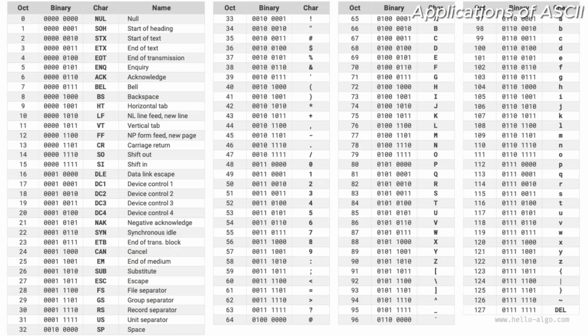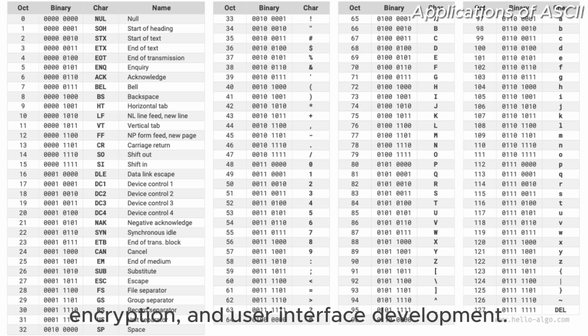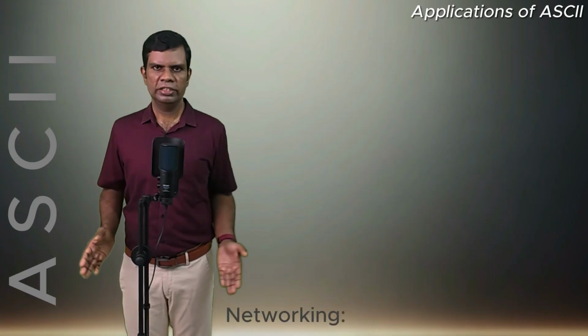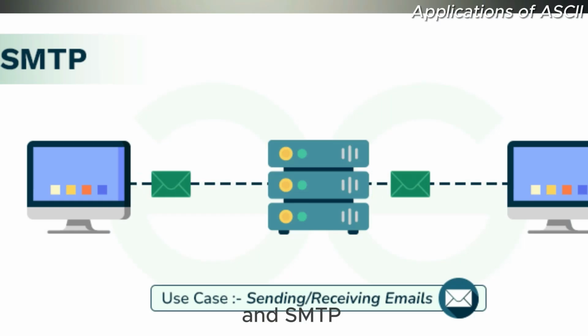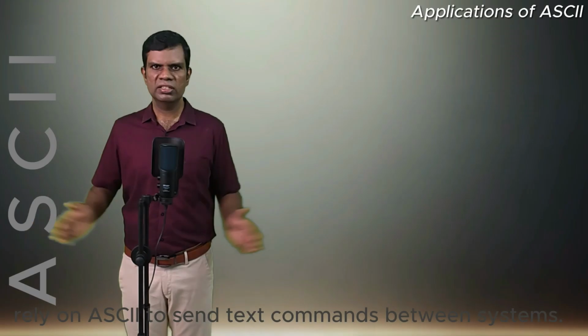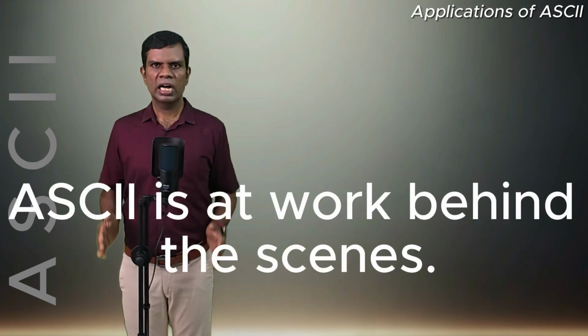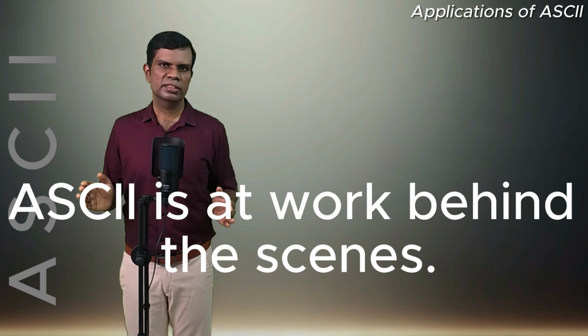Programming. ASCII codes are vital for string operations, encryption, and user development. Networking. Protocols like HTTP and SMTP rely on ASCII to send text commands between systems. From your emails to the websites you browse, ASCII is at work behind the scenes.